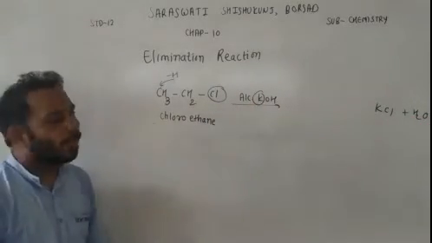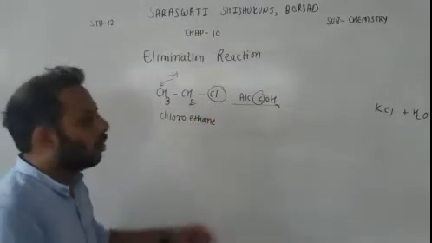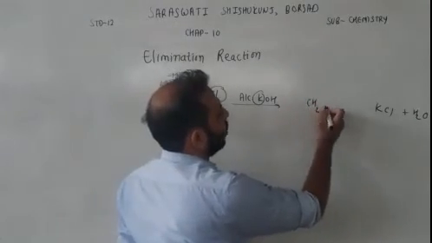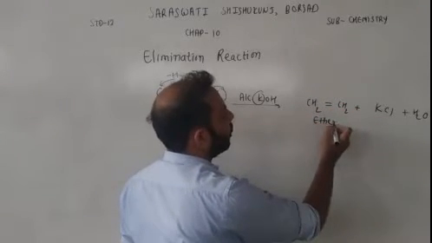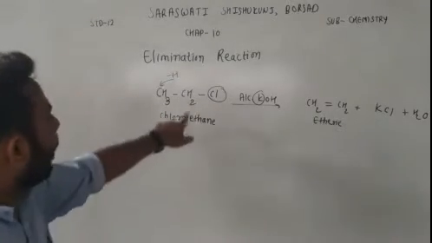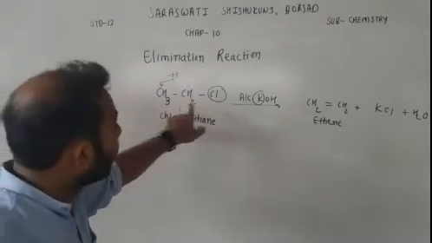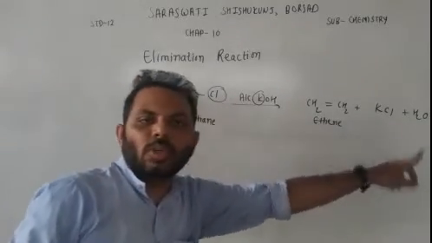Now what is left? Hydrogen has been removed from here, chlorine has been removed from here. So what is there? CH2 double bond CH2. So this is ethene. Okay. So which means that if haloalkane reacts with alcoholic KOH, we will get ethene plus salt plus water.